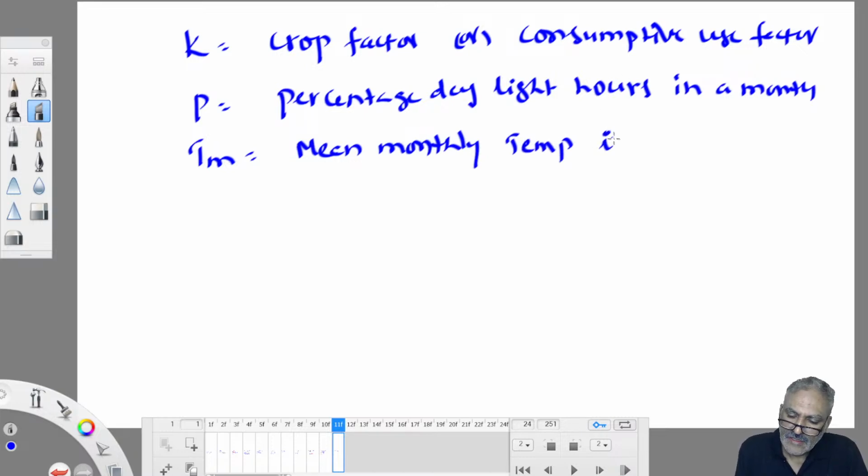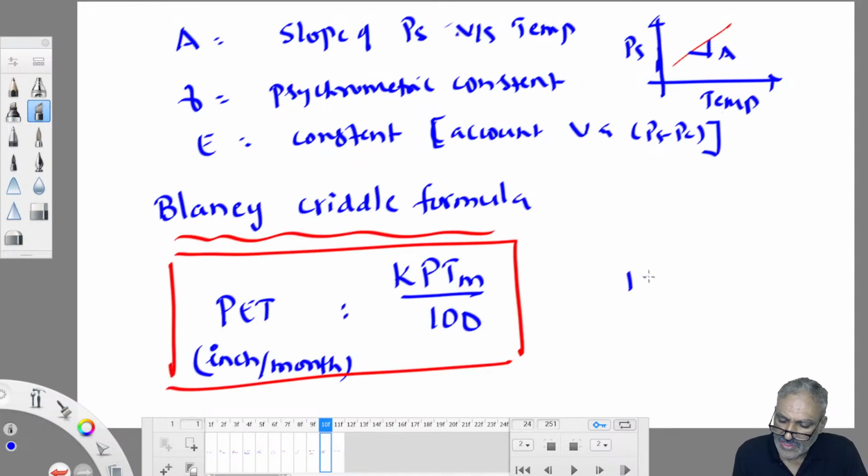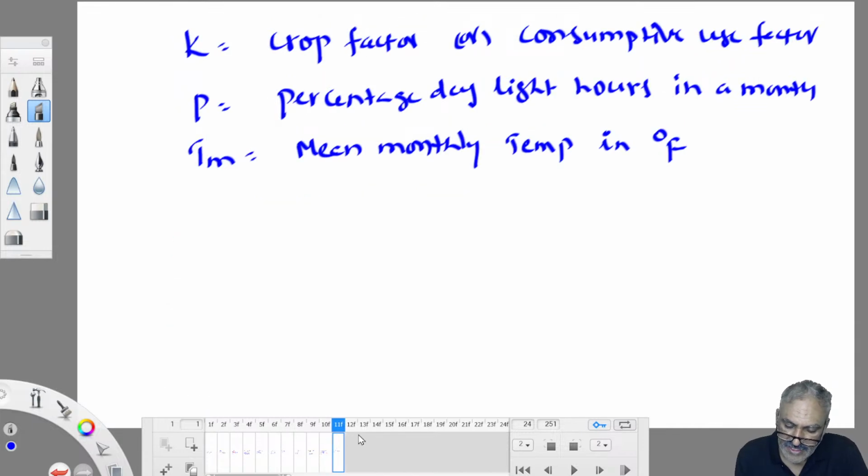TM is in degrees Fahrenheit. You have to substitute it in degrees Fahrenheit. P is in percentage. Crop factor has no unit. Therefore, straight away you will get the answer in inches per month. Once you get inches per month, you can convert it into mm. 1 inch is equal to 2.54 centimeters or 25.4 mm. You can convert to mm per month or centimeters per month as per your comfort and convenience, because the inch system is not used in India. That is the British system. Now we use only centimeters and millimeters. Okay, that's all. Just formula substitution, kPtm by 100.